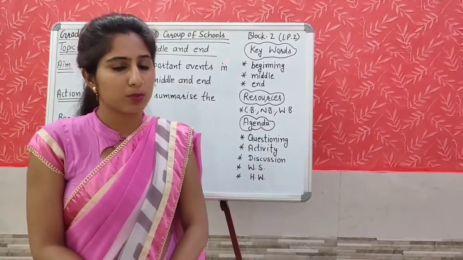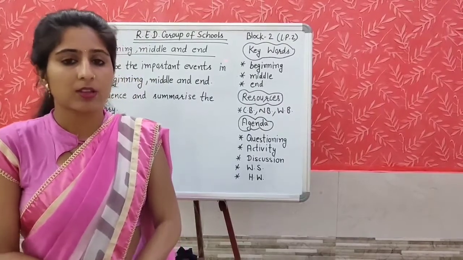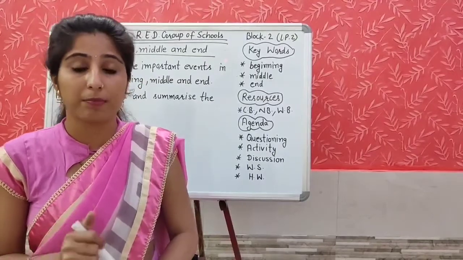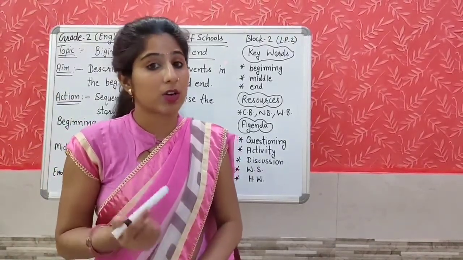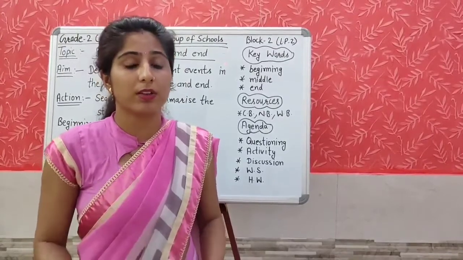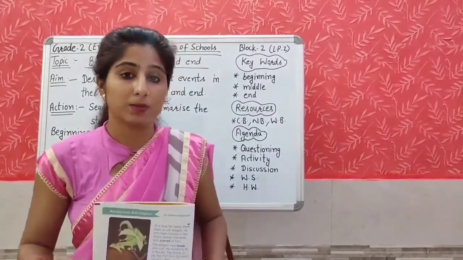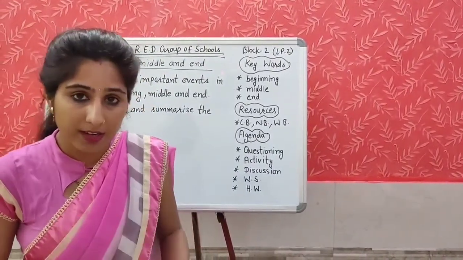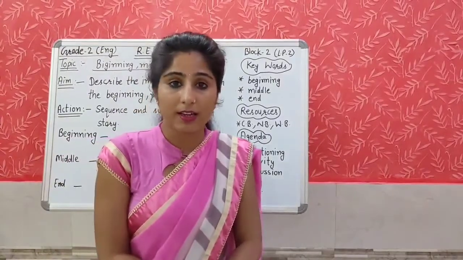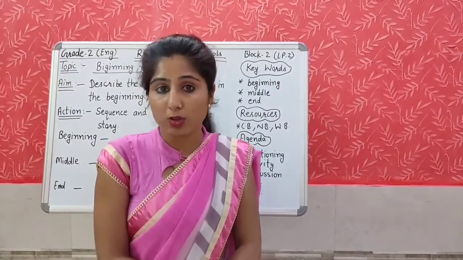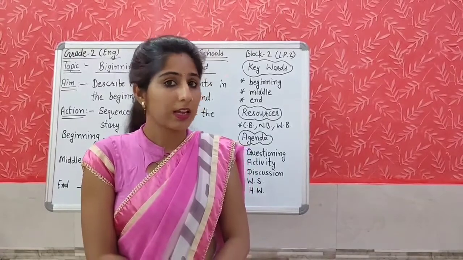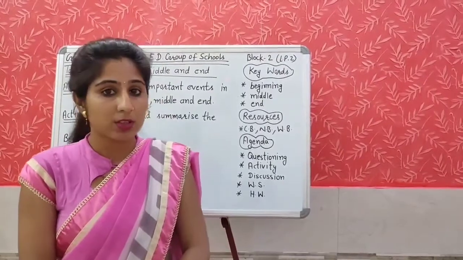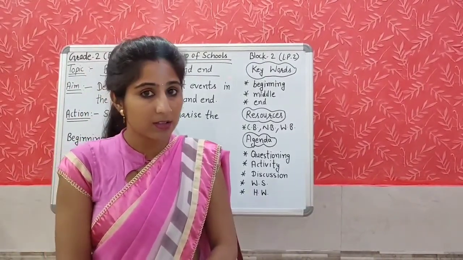Yes students, I read the 2 pages. You have listened to it. Okay, now tell me, what are the 2 most important events that happened in these 2 pages? What were the 2 most important events that happened in this part of the story which I have read? Now, think about this. Right. The dragon was lonely and sad. And Anya was also lonely and sad. And he wanted to fly. Yes, this was the important event in this part.